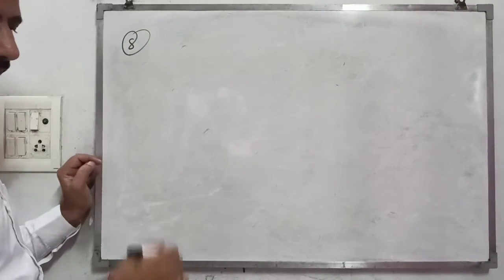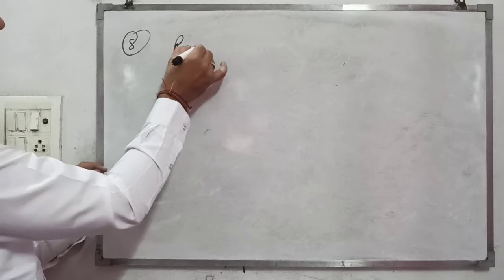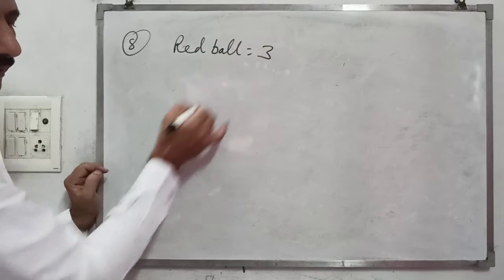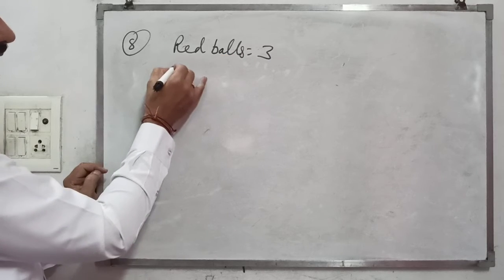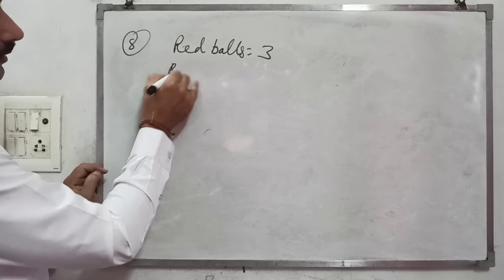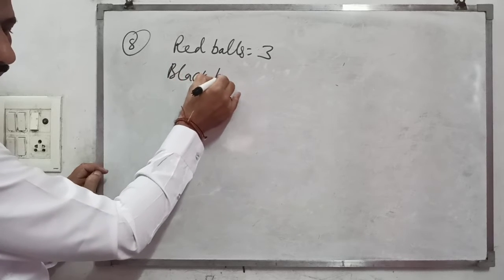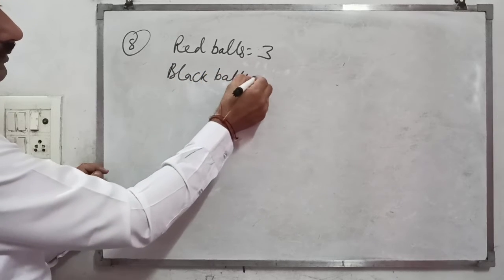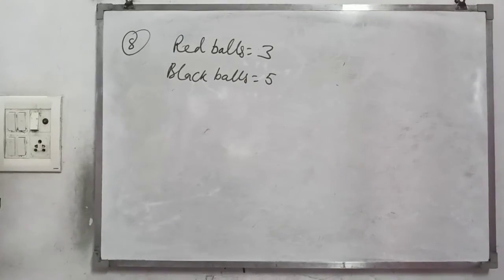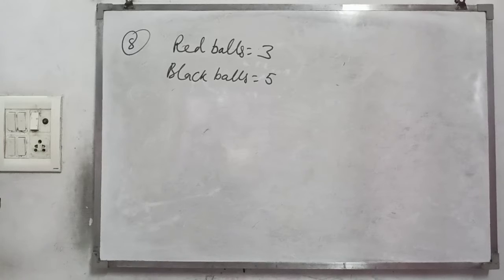A bag contains 3 red balls and 5 black balls. What is the probability of red and not red?